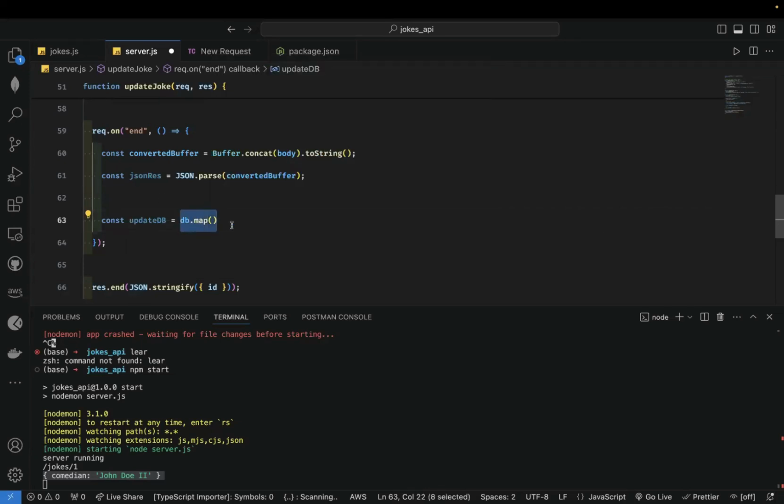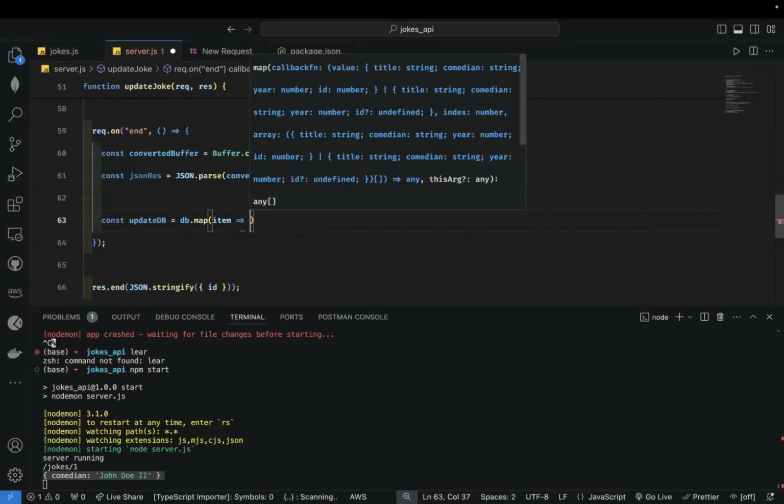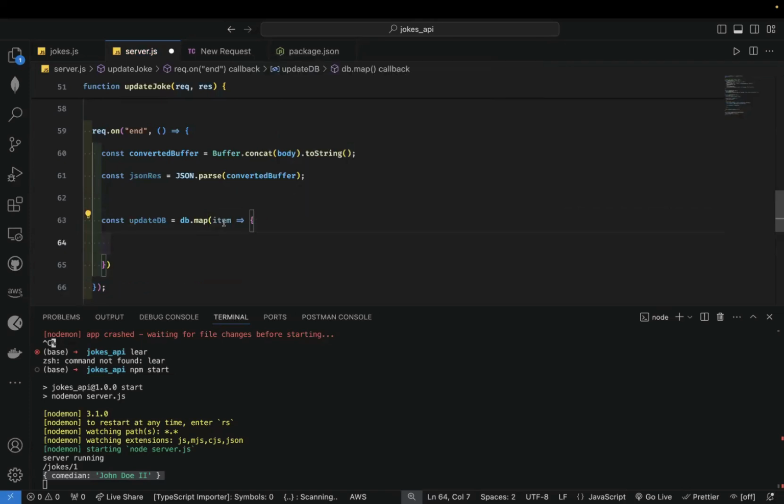So let's simply do this, right? I know that we could do a lot of stuff, but let's just do this. So I'm going to get the item, right? The current item in the iteration. And then we're going to check each object in the DB, right?